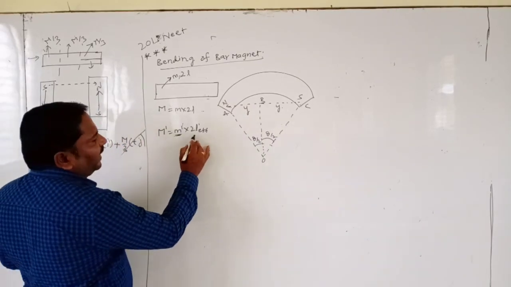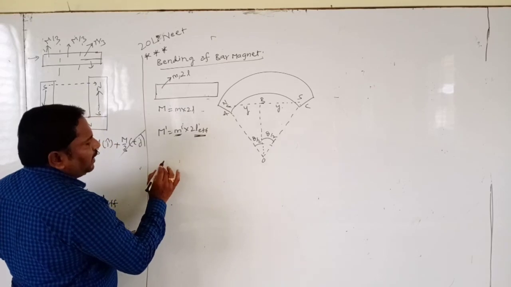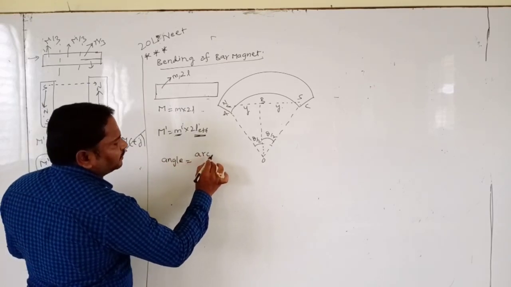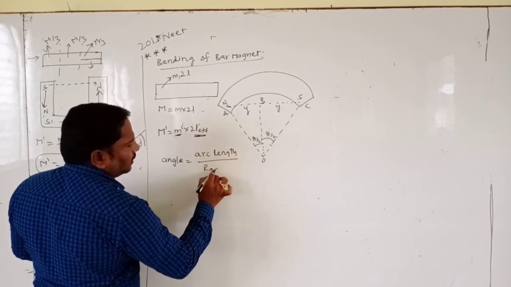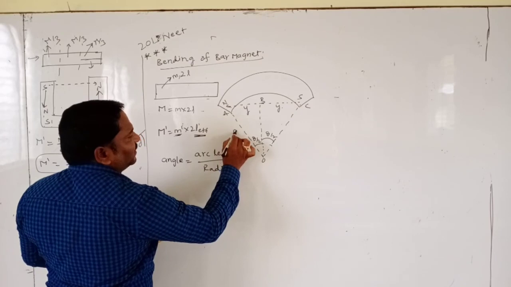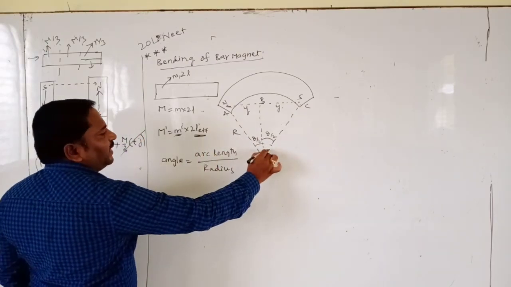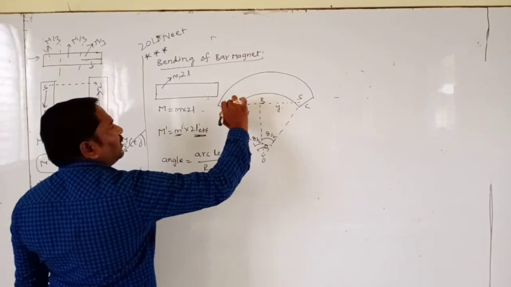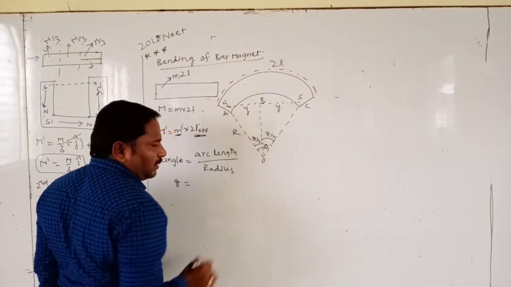Now first we have to find the effective length. We know the formula: angle is equal to arc length by radius. Let's say the radius is capital R. Now here it makes an angle theta. So theta is equal to arc length, how much? This gives the arc length, it's 2L.